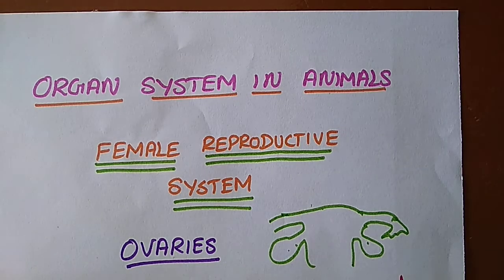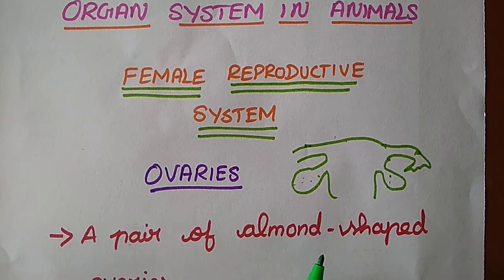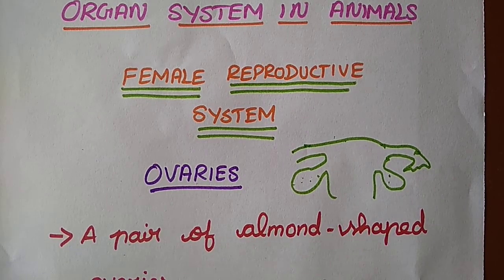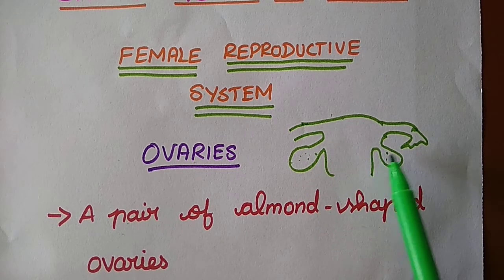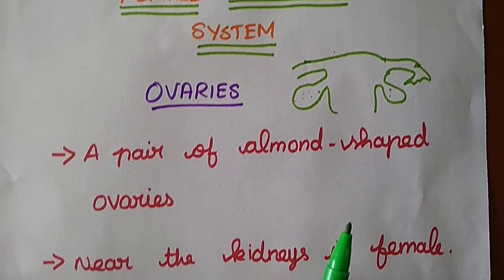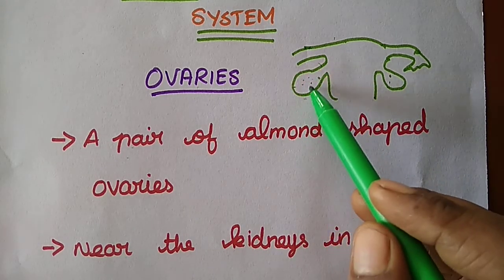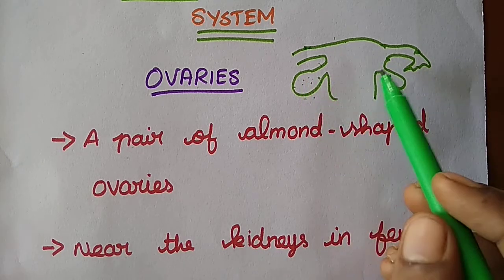Let us discuss. The first part in the female reproductive system is the ovaries. Just see this diagram. This is a front view of the ovary. They are present on both sides of the uterus. The first point: a pair of almond shaped ovaries. So this is a pair, there are two, so they are given the name a pair of almond shaped ovaries. And they are located near the kidney in each female. The kidneys are here, and the same here also, near the kidney.